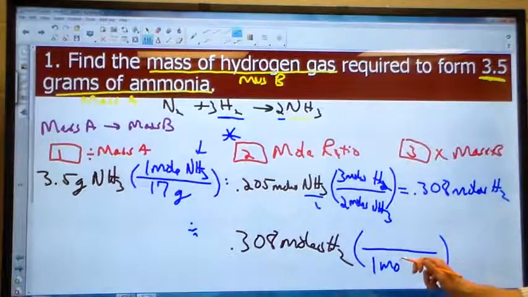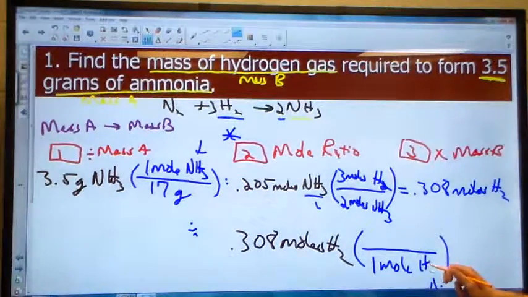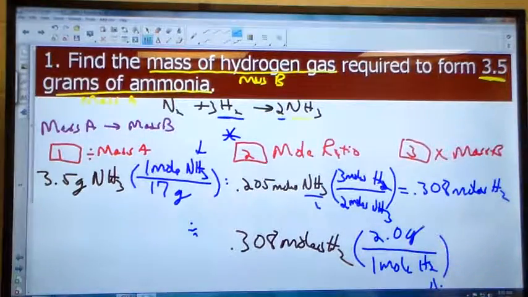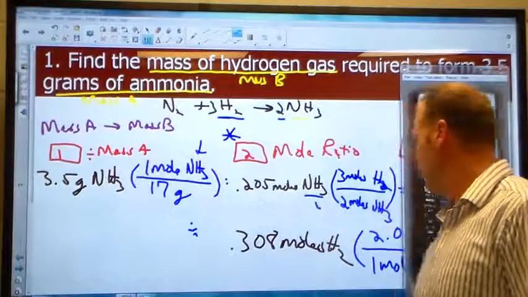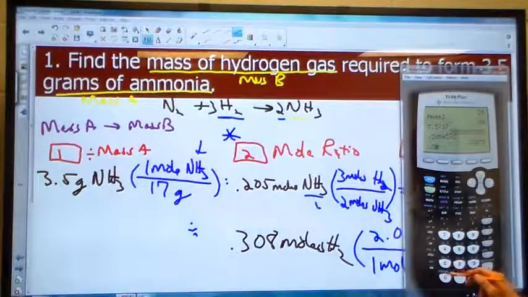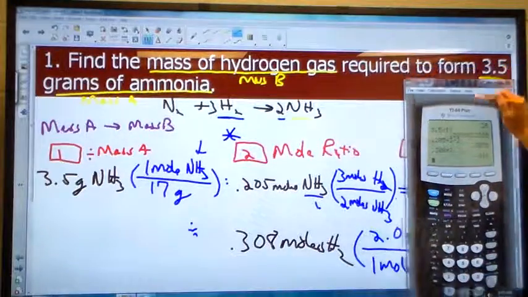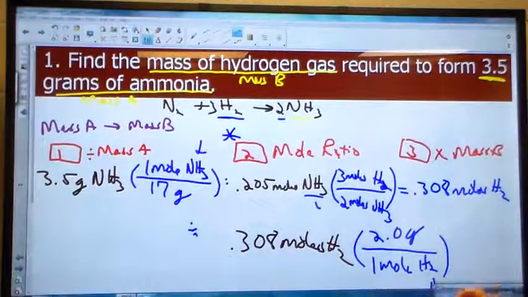So then, 1 H2 would weigh 2.0 grams, 2 times the mass of hydrogen. That gives 0.616. So our answer here